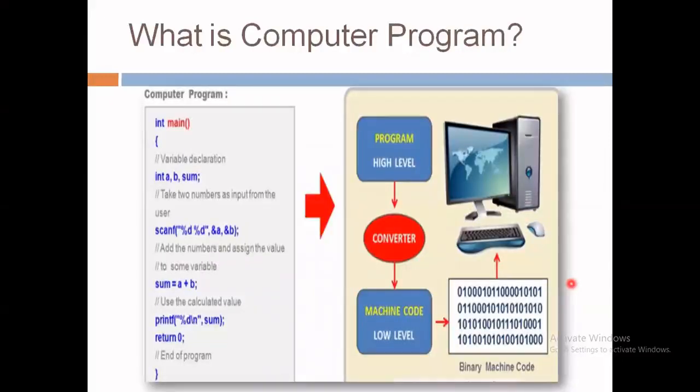Before that, let's see what is computer program. Yes, a computer program is a group of instructions written using computer programming languages like C, C++, Java, Python and many more. The computer programs are written to perform specific tasks. Yes, for example, a computer program can be used to play music in your computer, or they can be used to play games and so on.